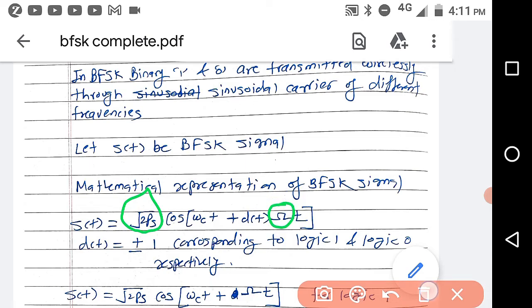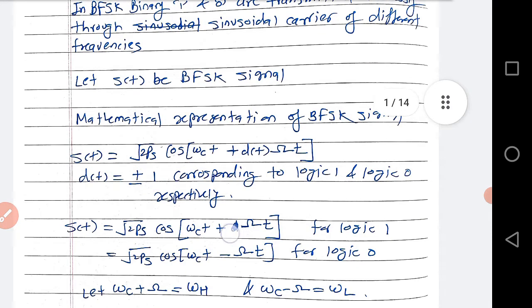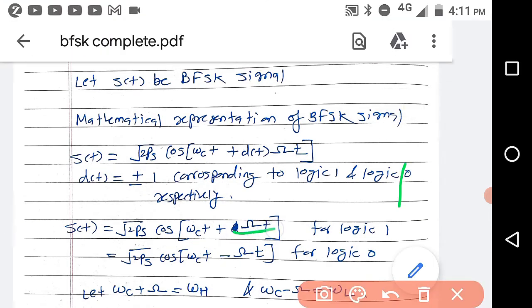This is capital omega. Root 2 Ps is nothing but A, which we have already discussed in the BPSK video. Let d(t) be equal to plus or minus 1 corresponding to logic 1 and logic 0. Then s(t) becomes root 2 Ps cos(omega c t + omega t) for logic 1, because d(t) is equal to plus 1, and root 2 Ps cos(omega c t - omega t) for logic 0.